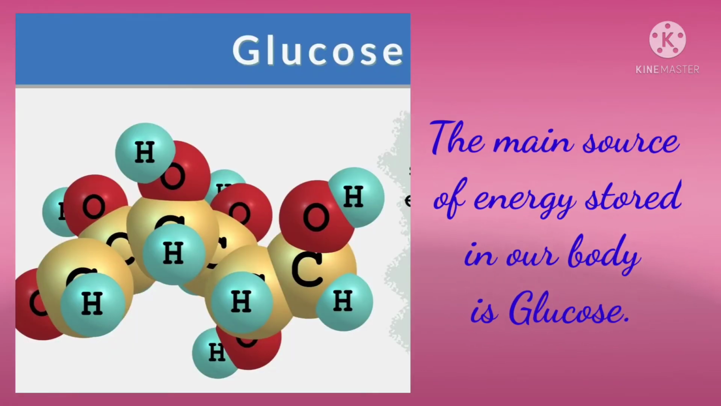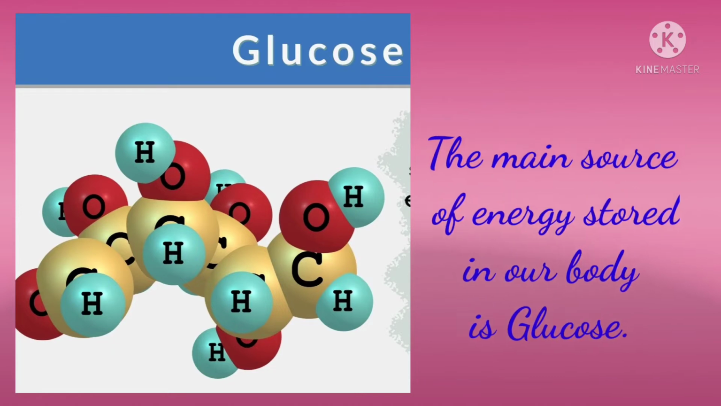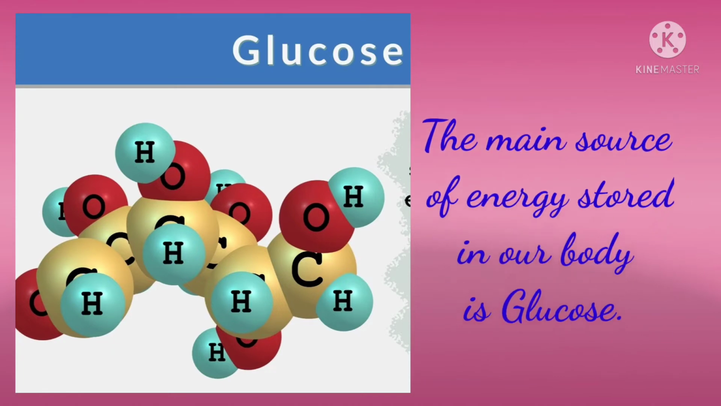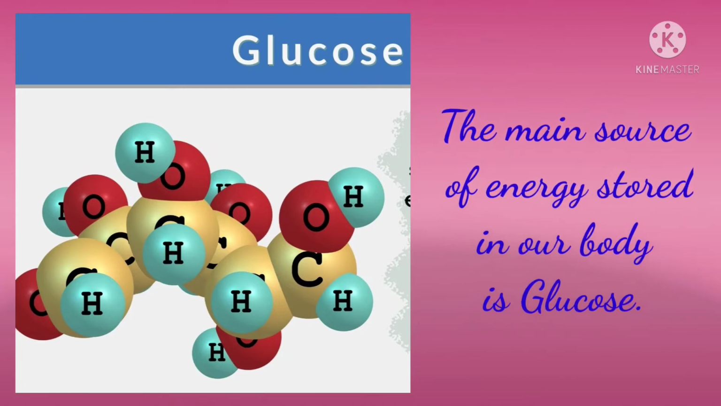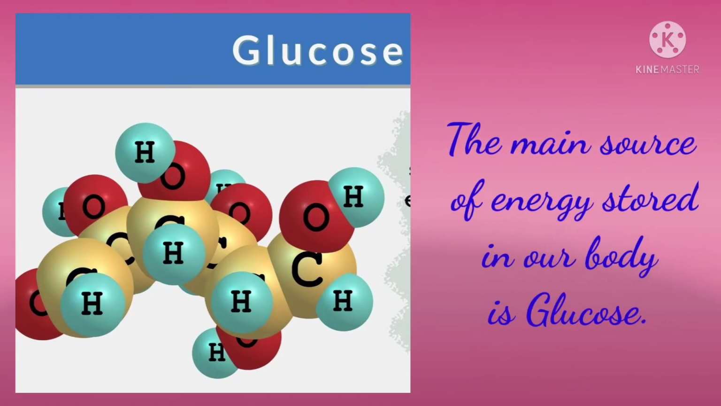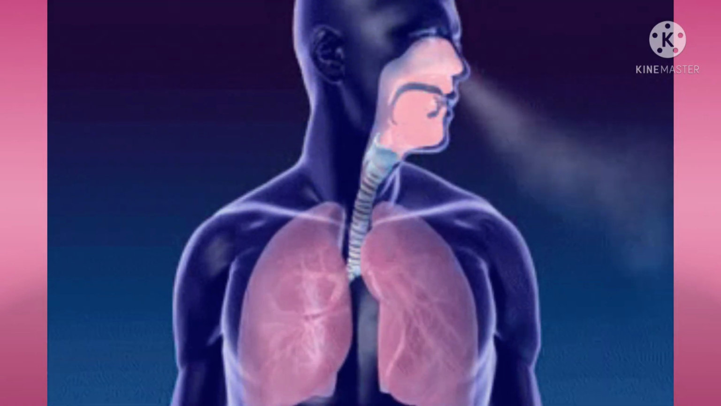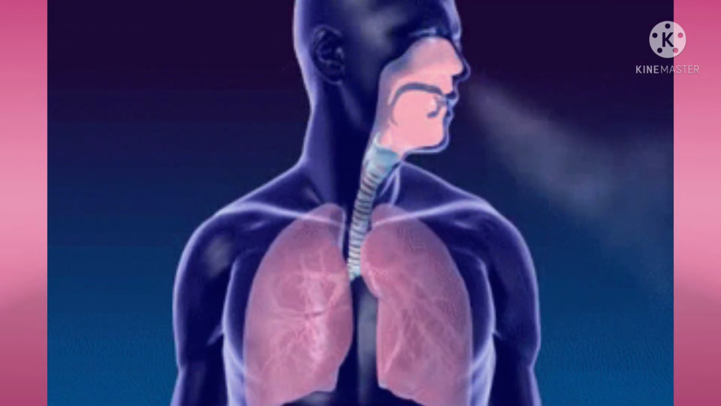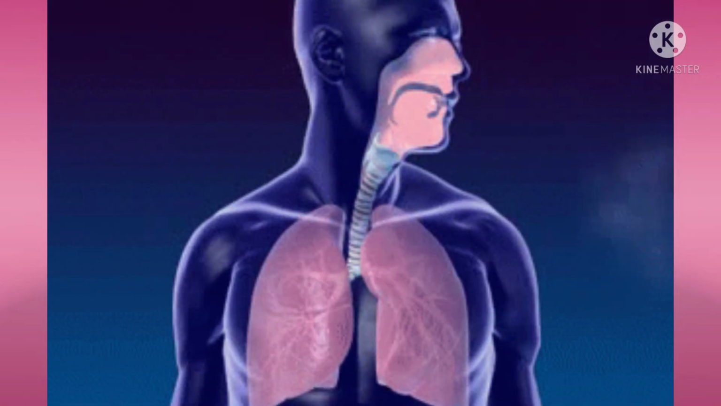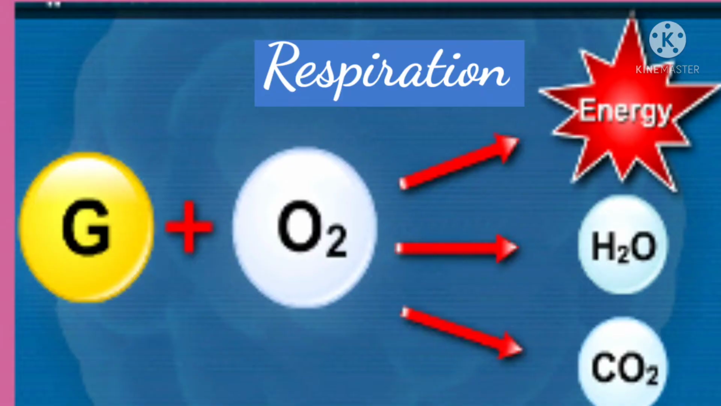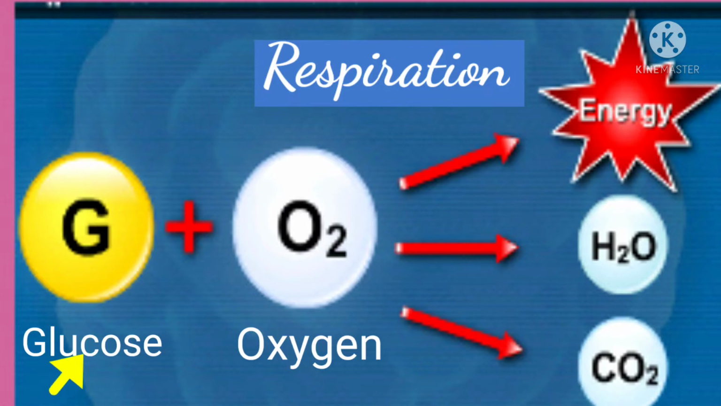Students, you know that the main source of energy stored in our body is glucose. Now the question arises, how do we get this energy from glucose? My dear students, when we breathe in, the oxygen from the air enters our body and is transported to each and every cell of the body. In the cells, glucose is broken down by oxygen into carbon dioxide and water and energy is released.